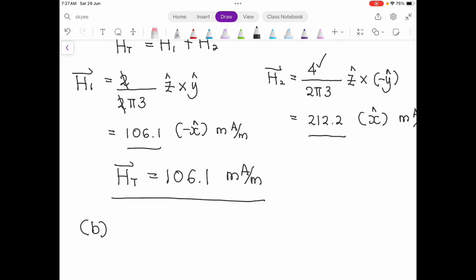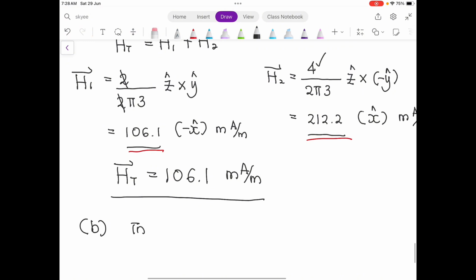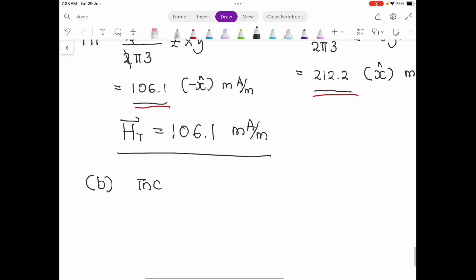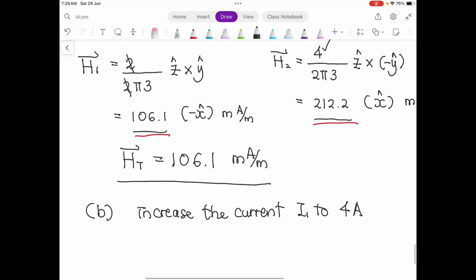As I explained to you just now, you can see this is double of this. If you want to make it 0, you have to improve the current. You can increase one of them. How to make it 0? Increase the current I1 to 4 ampere. So this is one of the ways.